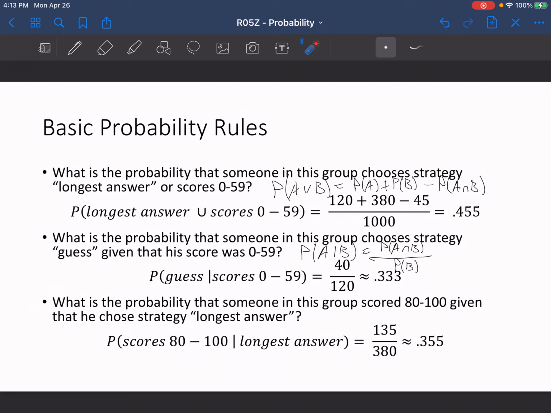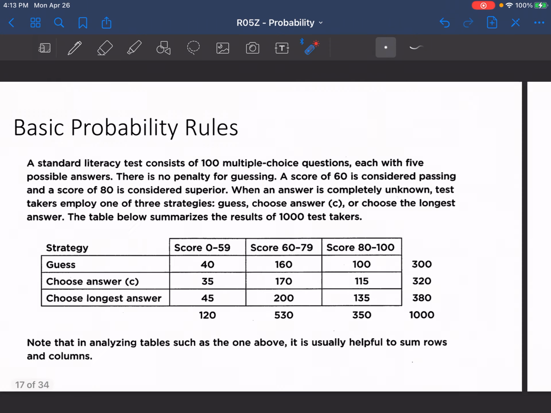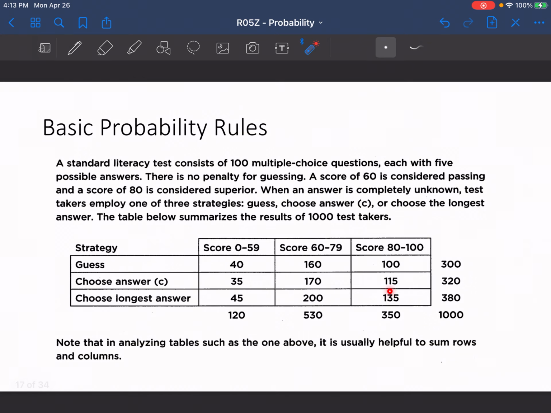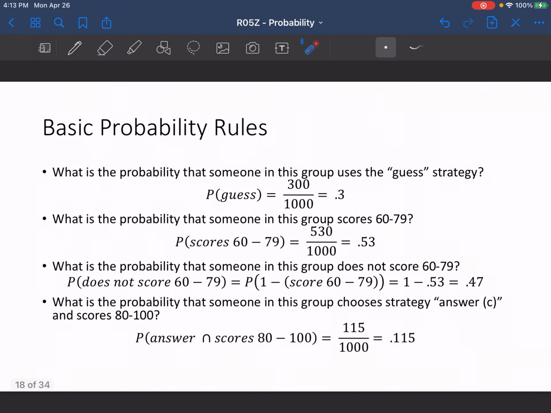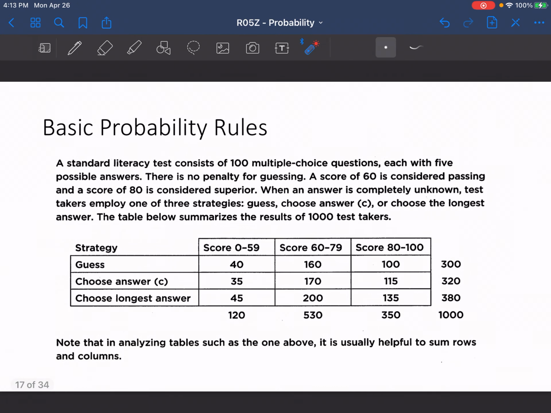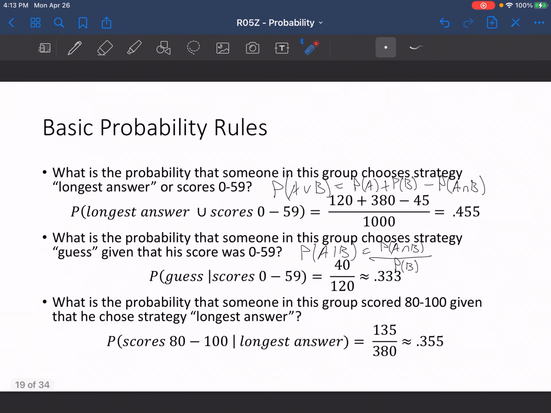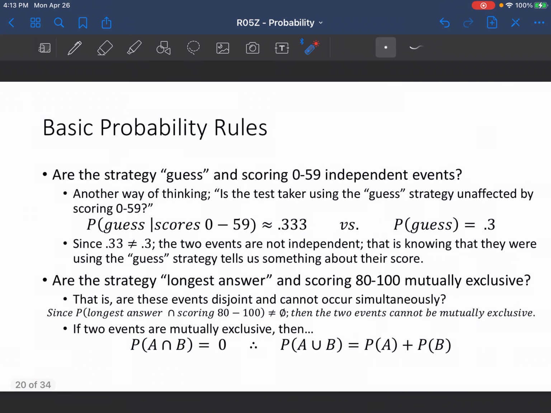Then if we're asked what is the probability that someone in this group scored 80 to 100 given that they chose the strategy longest answer, again we're looking at the probability of A given B. So the probability that they scored 80 to 100 and chose the longest answer, which is 135 right here, divided by the probability that they just chose the longest answer, which is 380. So 135 divided by 380 gives us a probability of 0.355 in this case.